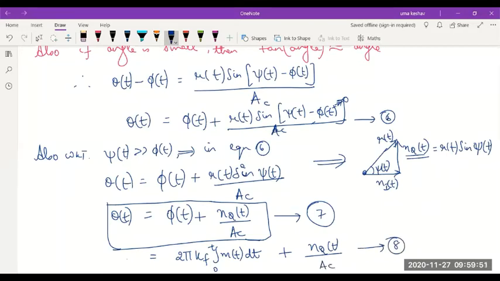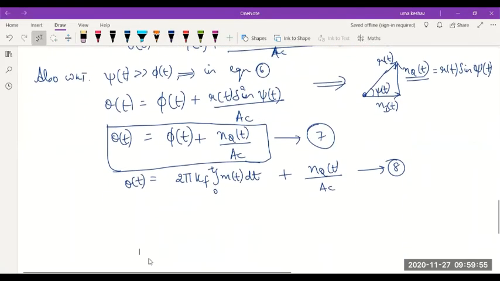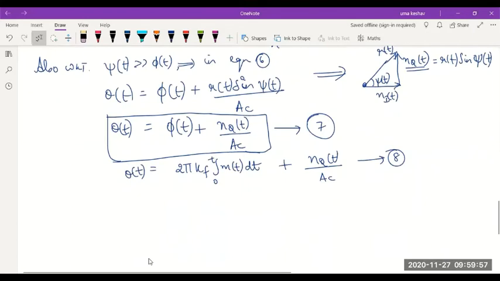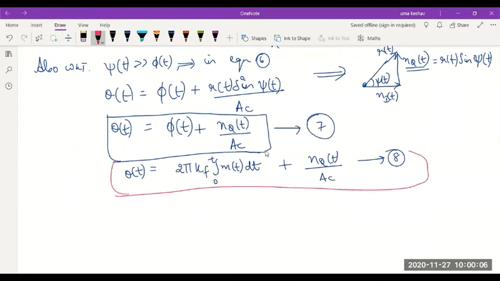This represents the angle theta of t, which is fed to the next stage, that is the frequency discrimination stage. So please remember this equation. So this signal goes to the frequency discrimination stage or frequency discriminator.